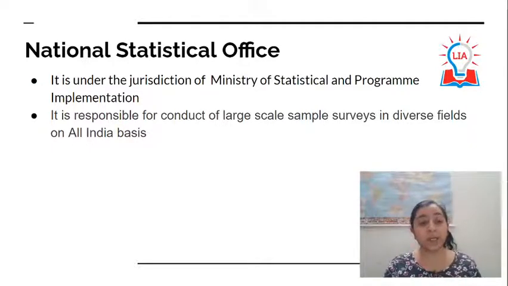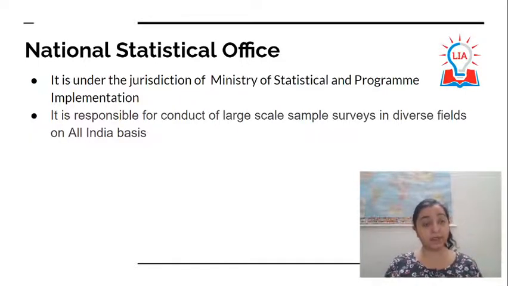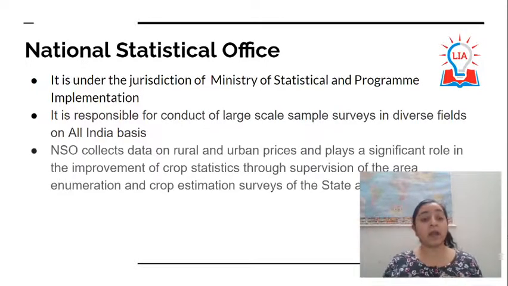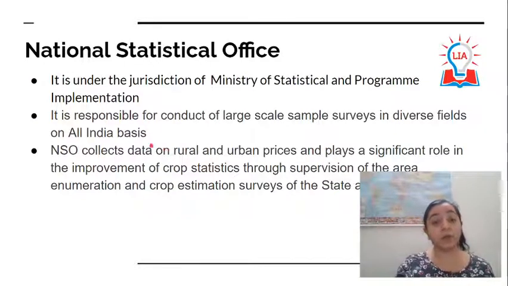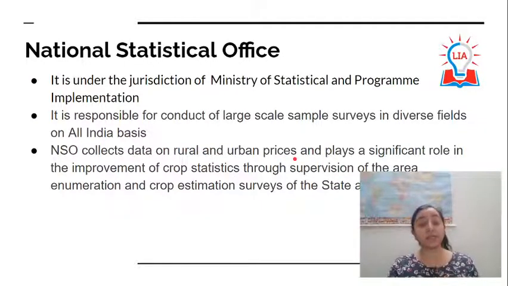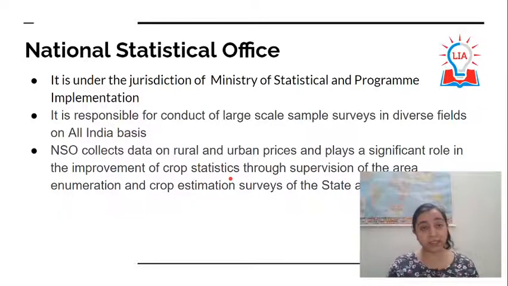The kind of survey that they do is mostly related to household surveys. So they go to the house and ask different socio-economic questions from the people living in the house and hence conduct a household survey. What kind of data do they collect? NSO collects data on rural as well as urban prices and plays a significant role in improvement of crop statistics. So they also find the prices in rural and urban areas and hence help in determining the crop statistics.